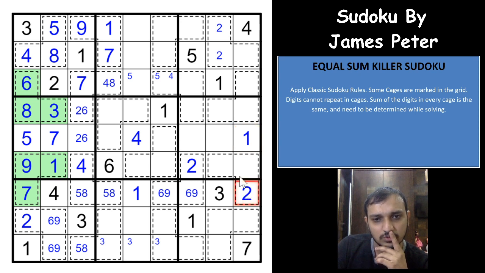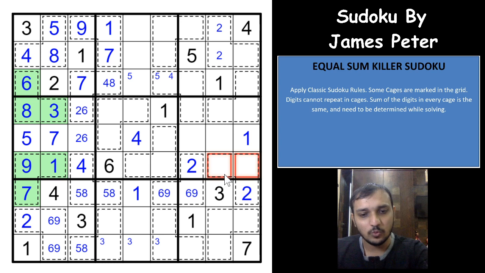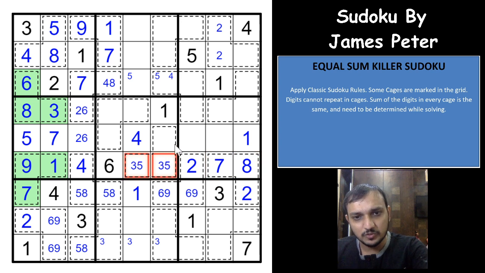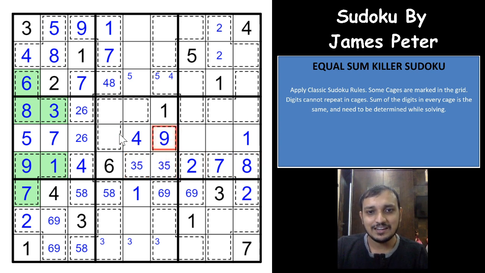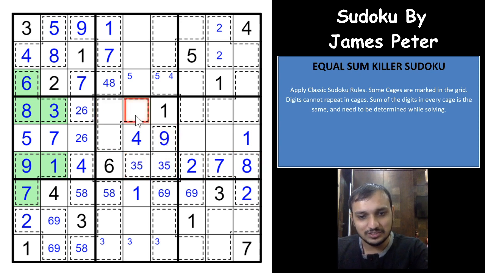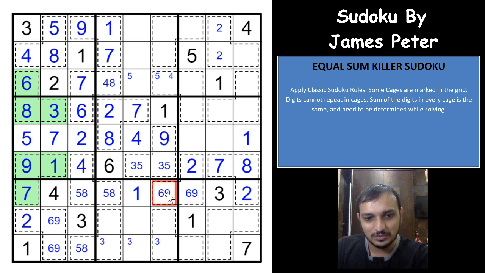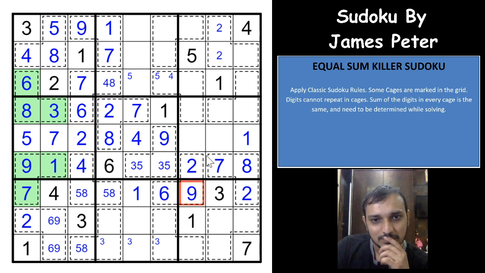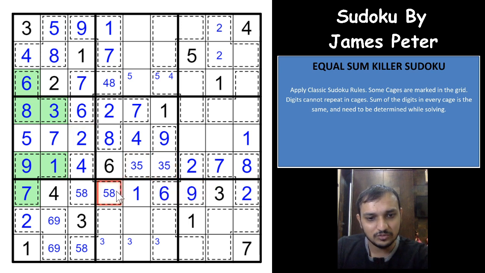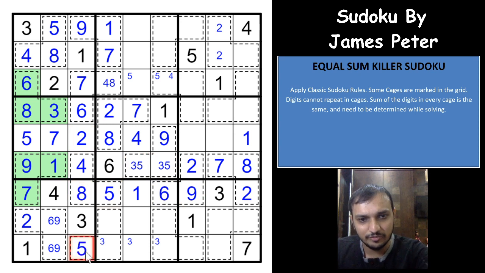So because of the 2 here, these 2 cells would have to be 7 and 8. Wow. So this is 8, this is 7, which means this is 3 and 5. So which means this is a 9. And this is 8 to 7. So this is 7, this is 2, this is 8. That gives you a 6 here and a 2 here. That is awesome. That gives you 6 and a 9 here. 3 and 5. That gives you a 5 and an 8 here. That gives you a 5 here. Wow. That is awesome, guys.